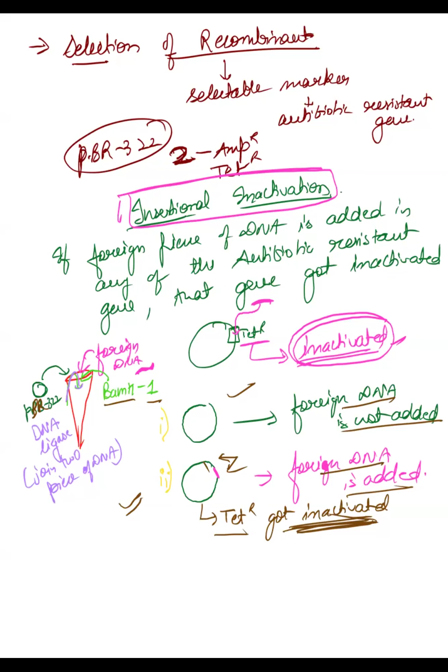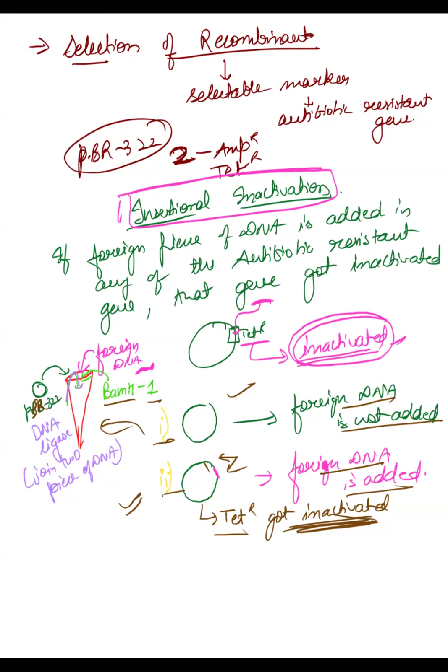All right, moving forward. So now you have made two types of vectors, one with the foreign DNA, the other without the foreign DNA. But one thing we want to see here is that both types are present in the same test tube, whether it is type 1 or type 2. Both of them are present in the same test tube, correct?